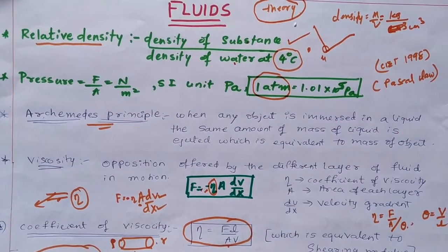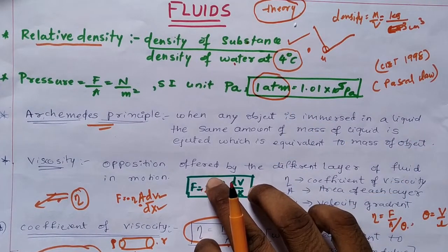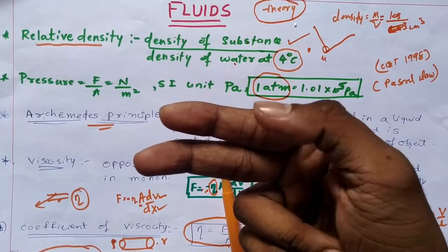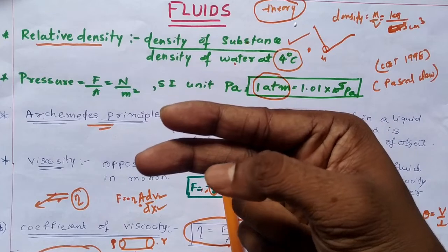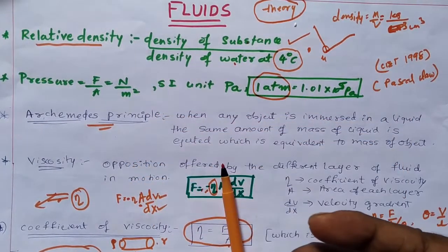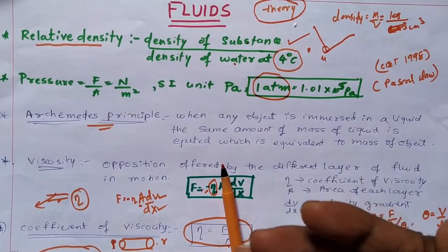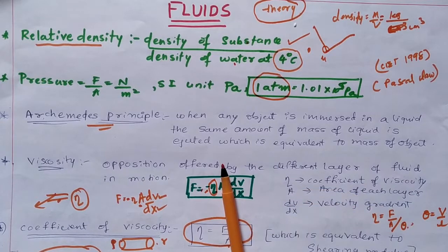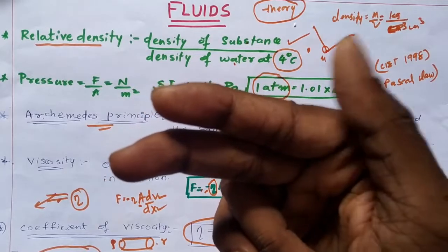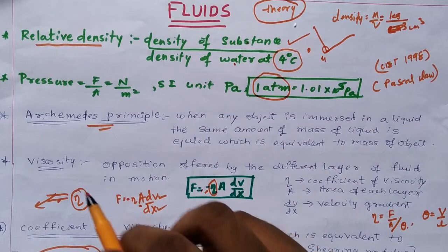Next, let us move on to the concept of viscosity. Viscosity is nothing but opposition offered by different layers of the fluid. For example, you have two surfaces like this, and the upper surface is moving towards the left side, but the downward surface will pull it back, just like friction between the floor and the palm of our leg. Since friction doesn't allow us to move forward, in the same way the downward surface of water doesn't allow the upper surface of the water to move forward. This opposition force or dragging force is called viscosity.